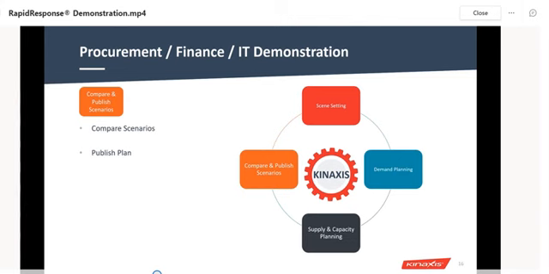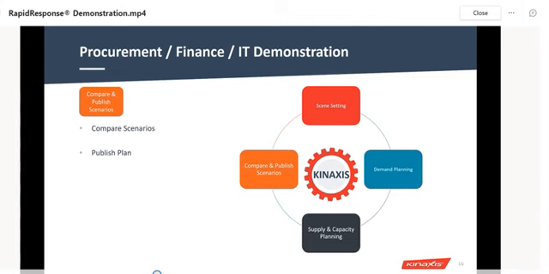Because it's a single platform, if we want to change a plan, we can check inventory easily, see whether we have the capacity to produce a product, and whether we have the budget for the plan we want to change.